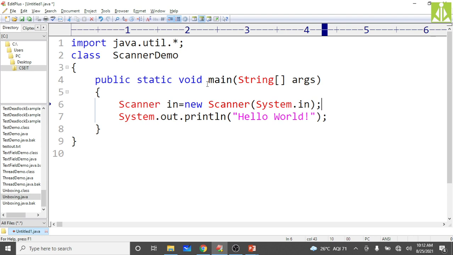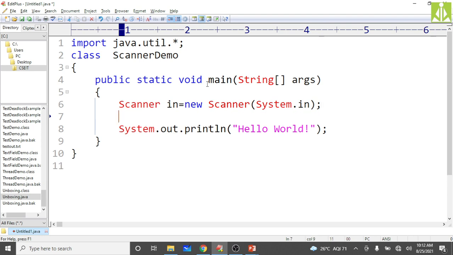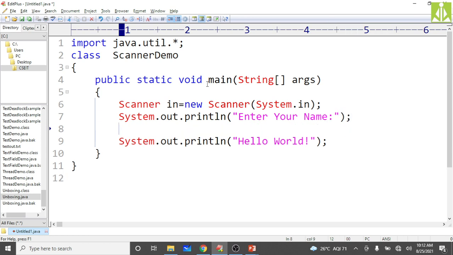So using this in, now I can perform the read operation into my Java program. Now you see, System.out.println of Enter your name, close it like this.